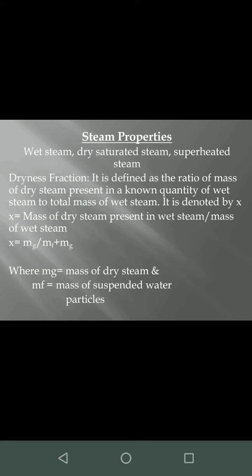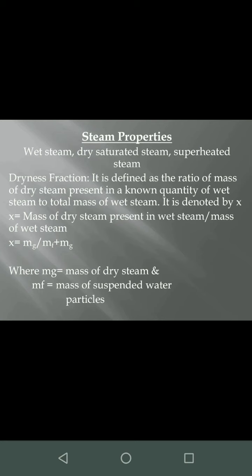Dry saturated steam is when all the steam is in the form of vapor. There will be no traces of water or water droplets present inside. This is called dry saturated steam. It is just at 100 degrees Celsius that all water will be converted into dry saturated steam. Superheated steam is when you heat above 100 degrees Celsius, and the dry saturated steam itself will be converted into superheated steam.